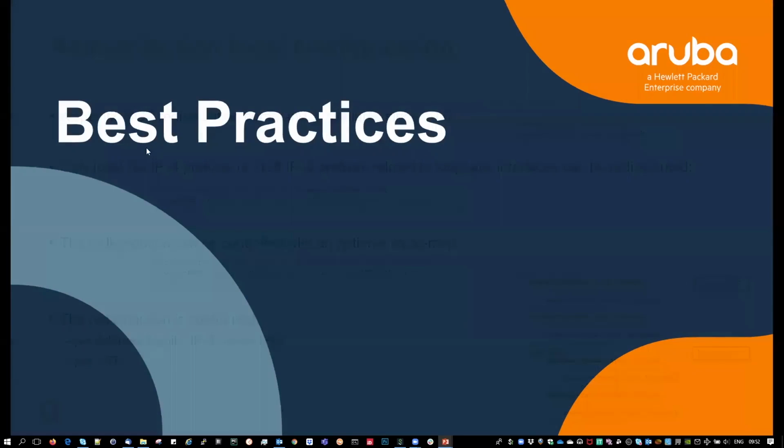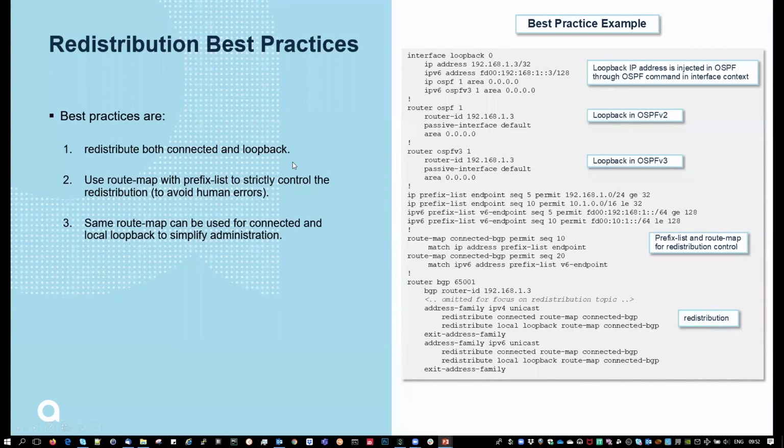Best practices. So please use a combination of redistribute connected and loopback. This is probably most of the cases in the enterprise network that you support. Use a route map with prefix list to strictly control the redistribution, so as to avoid human errors. This is something that is used in most large networks, large IT. So that could be something useful to share with you. The route map that is used for connected and for the redistribution of loopback could be the same to simplify administration. So this is what I show in the example here.